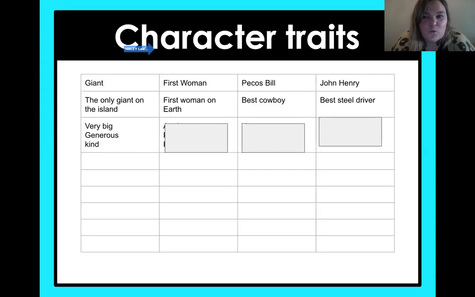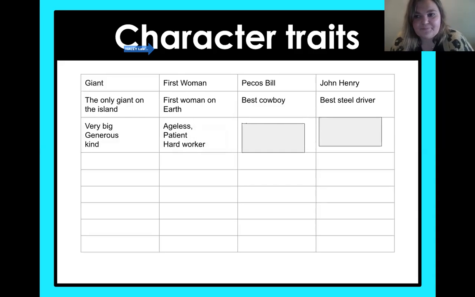Now, what about First Woman? What was she like? What's a character trait for her? And we talked about this quite a bit too. Yes. Okay. So it said she was very patient, right? She toiled and toiled, and she was willing to do this every day for the rest of her life. So she's patient and she's a hard worker. And it also said she's ageless because she's the first woman and she's up there working in the sky.